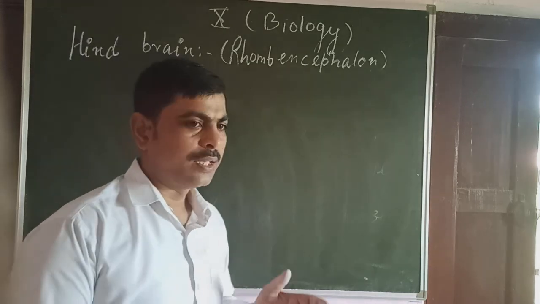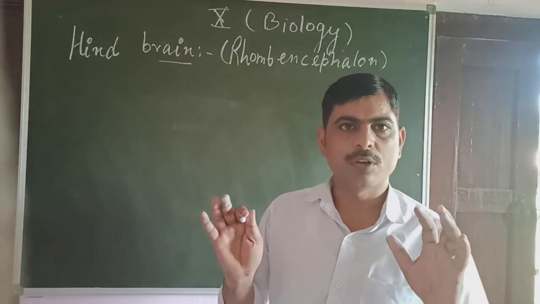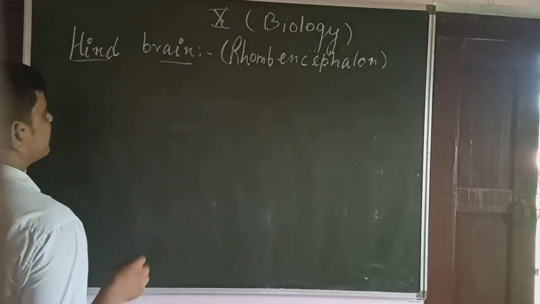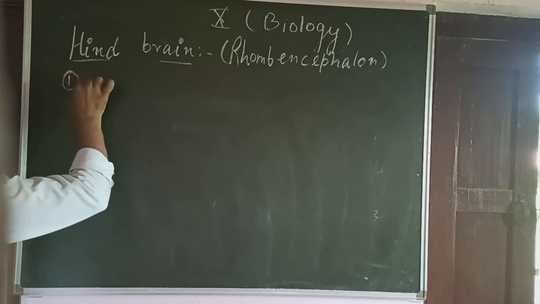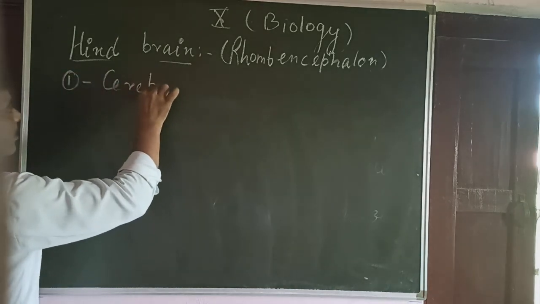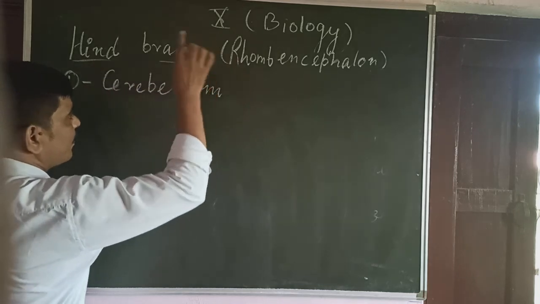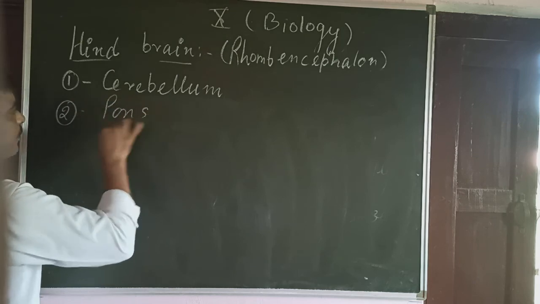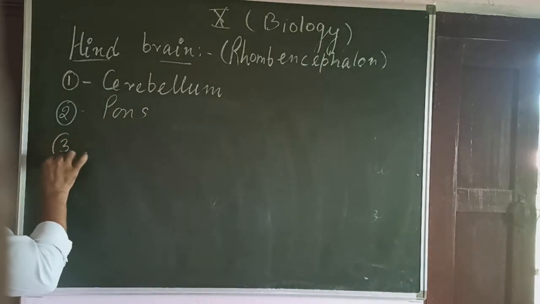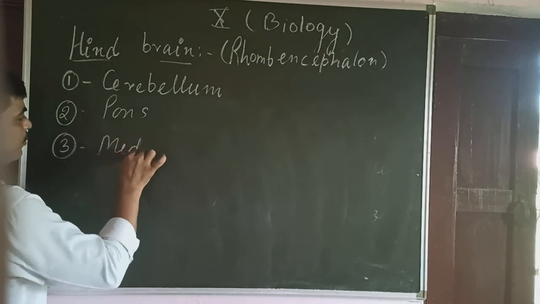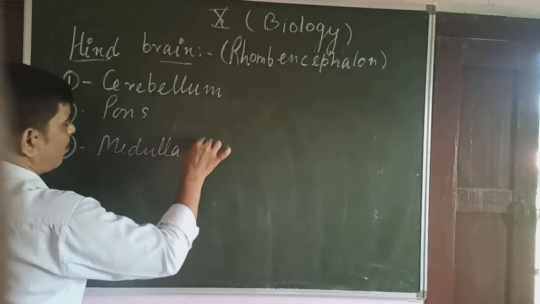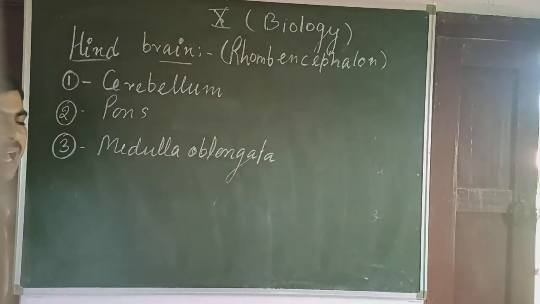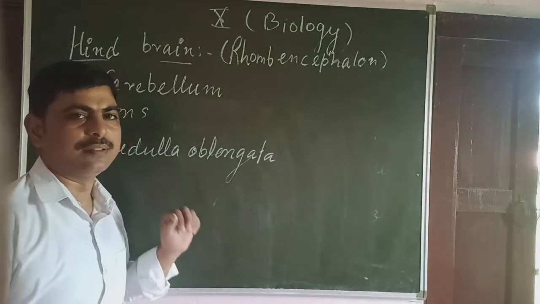Dear students, the hindbrain consists of 3 parts. What are those parts? One is the cerebellum. Second is the pons. And third is the medulla oblongata. These are the 3 parts of the hindbrain.